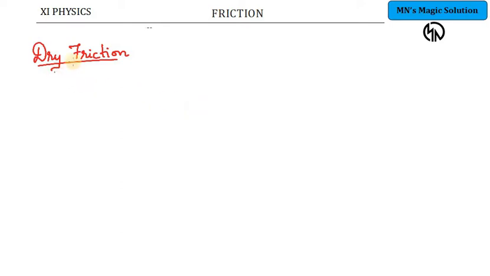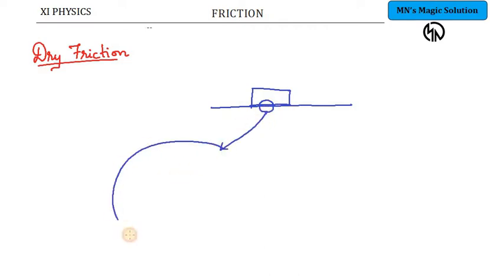So to understand dry friction, let us imagine this is a surface. This is a rough surface. On the rough surface, there is an object placed. Okay. So there is contact between the object and the surface. If you enlarge a small portion and see, it will be like this.